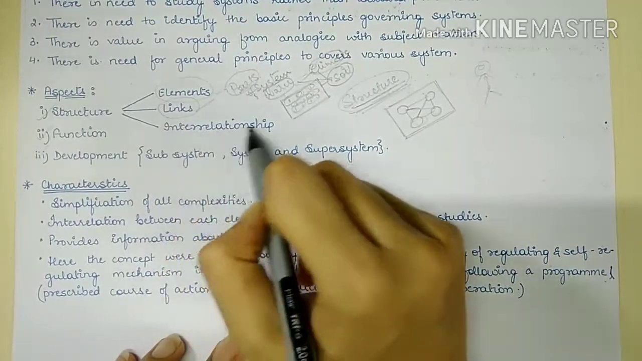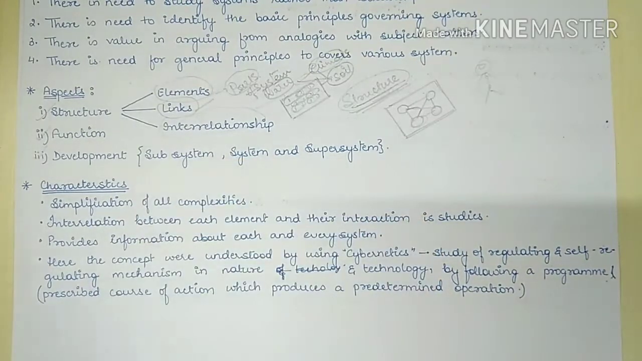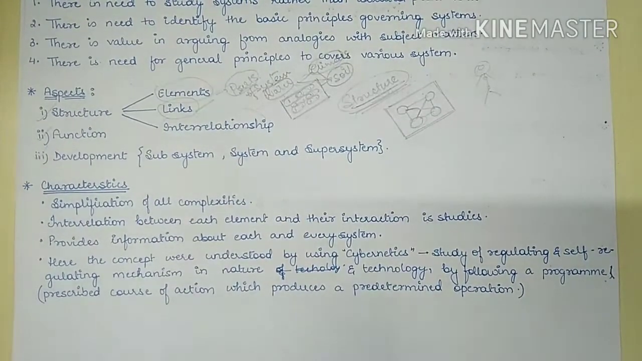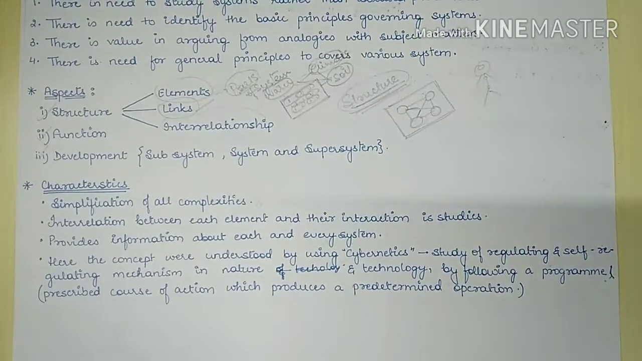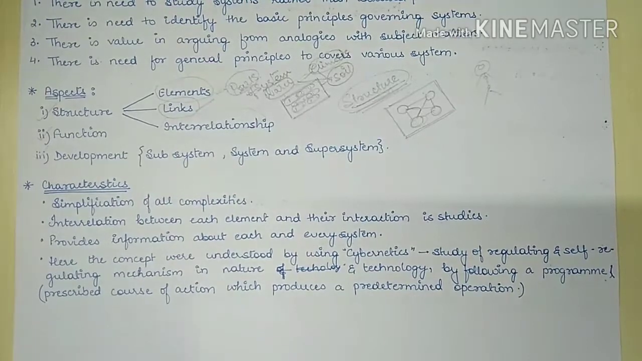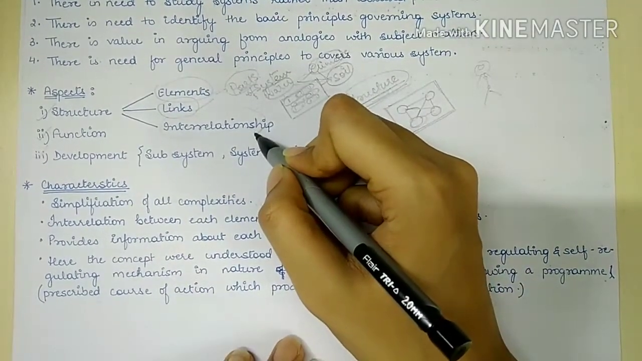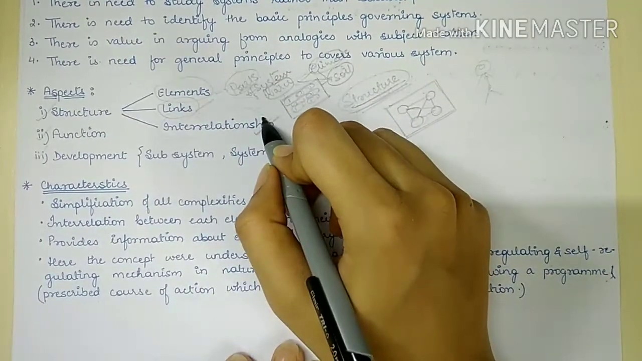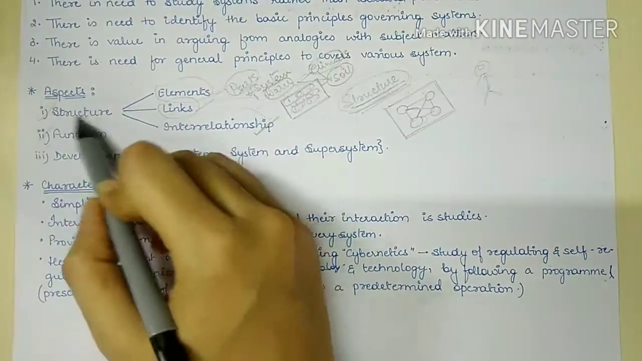Lastly, we have interrelationship. How these elements are interrelated on each other, how these functions or these parts are interdependent on each other, so that they form links, and as a whole they form a system. So all these linkages and their interdependence are studied under interrelationship. Next we have function.